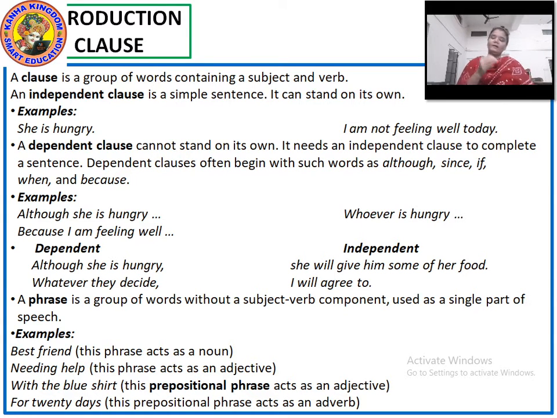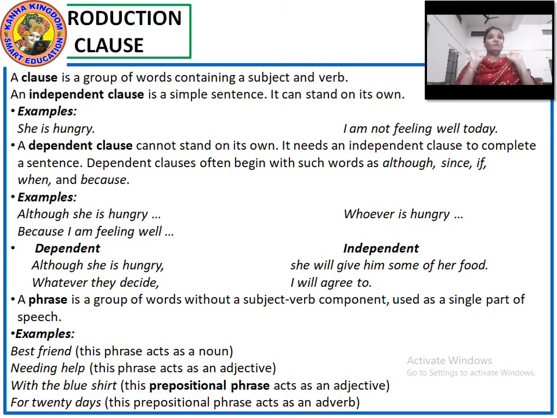Next, whoever is hungry. Again, it is a group of words, a clause, but it is not giving us a meaningful sentence. Because I am feeling well. What happened when I was feeling well? Because I was feeling well, what did I do? Did I dance? Did I sing? Did I sleep? What did I do? It is not telling me anything.